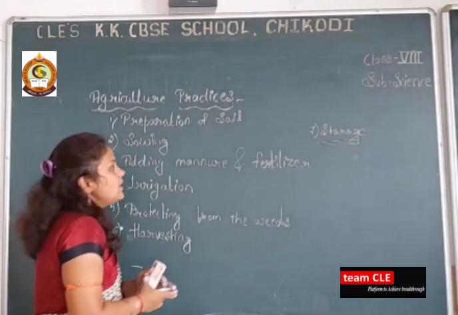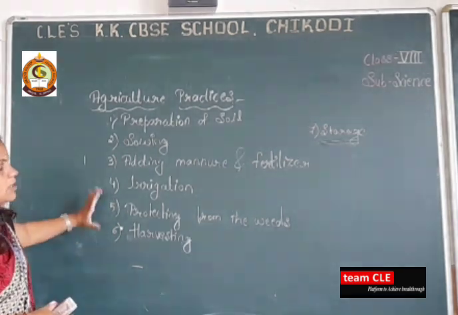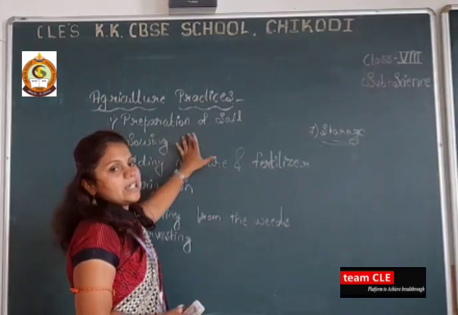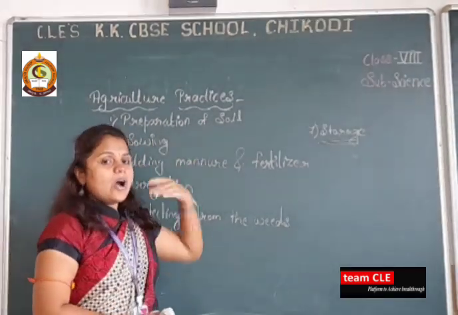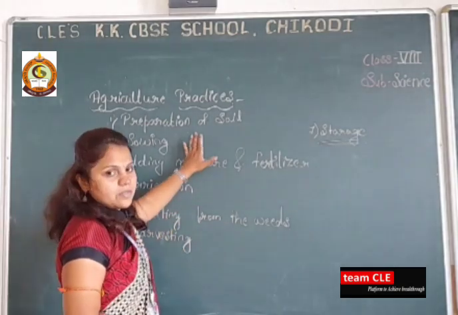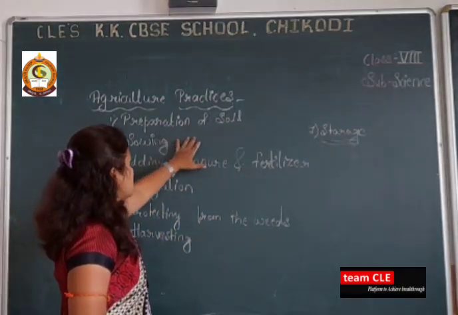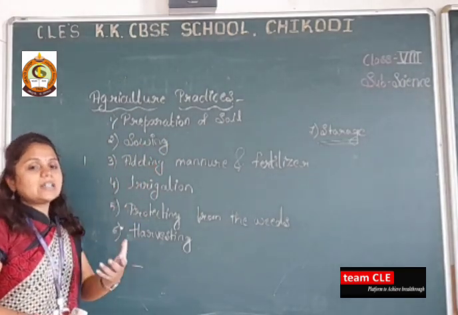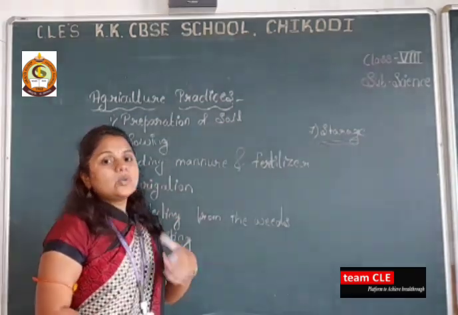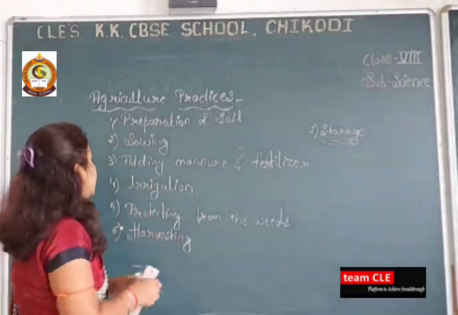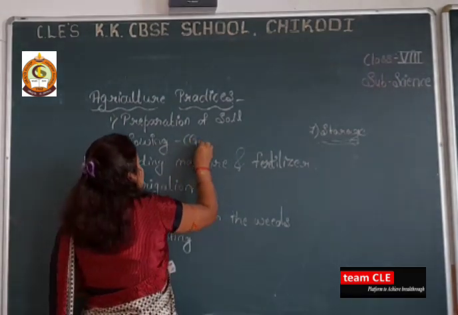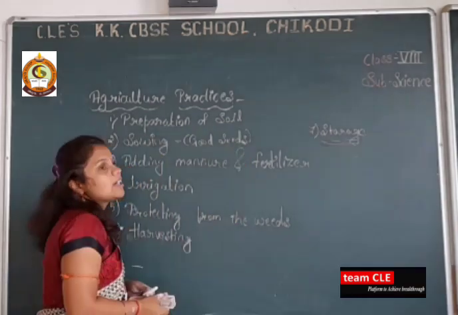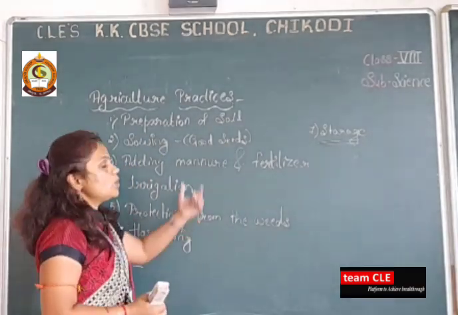So here let us discuss one by one. I am just giving a brief introduction to these steps. Preparation of the soil means for getting a good yield, you have to prepare the soil. How we are going to prepare the soil, afterwards we will discuss. Next is the sowing. Sowing means you have to collect good seeds to get a good amount of yield. For getting a proper amount of yield, we need good seeds.